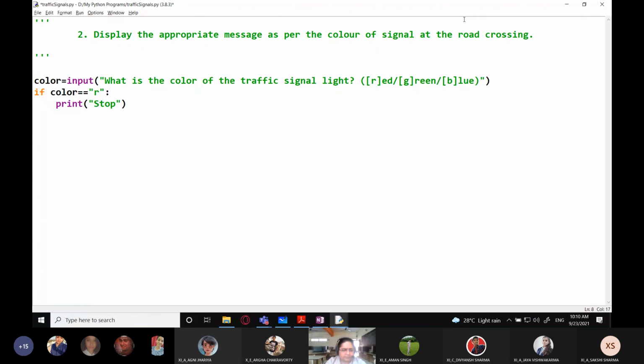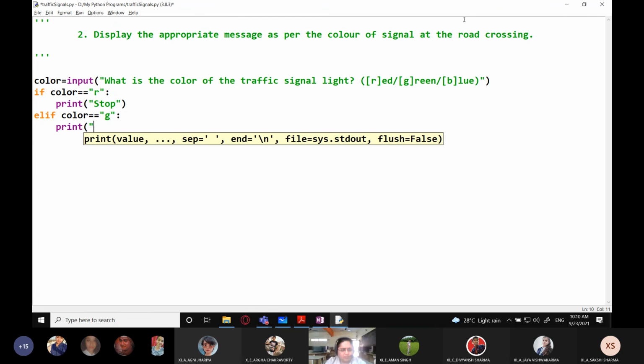Elif color is what? G, that is green. Print go.